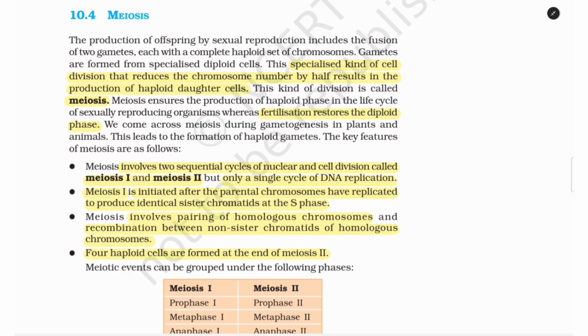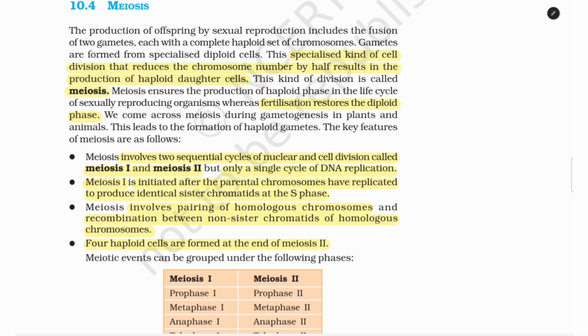10.4 Meiosis. The production of offspring by sexual reproduction includes the fusion of two gametes, each with a complete haploid set of chromosomes. Gametes are formed from specialized diploid cells. This specialized kind of cell division that reduces the chromosome number by half results in the production of haploid daughter cells. This kind of division is called meiosis. Meiosis ensures the production of haploid phase in the life cycle of sexually reproducing organisms, whereas fertilization restores the diploid phase. We come across meiosis during gametogenesis in plants and animals. This leads to the formation of haploid gametes.